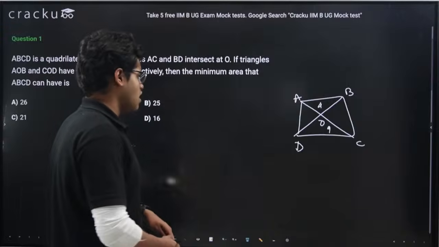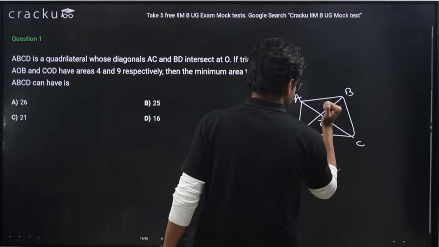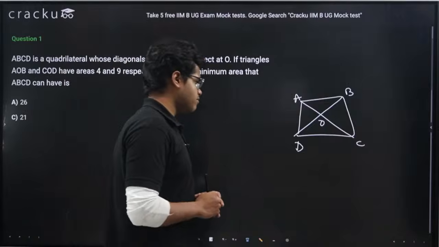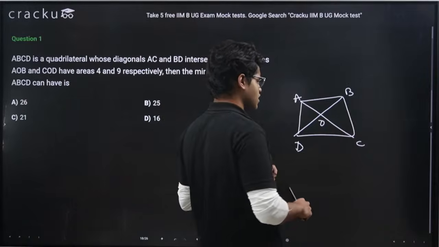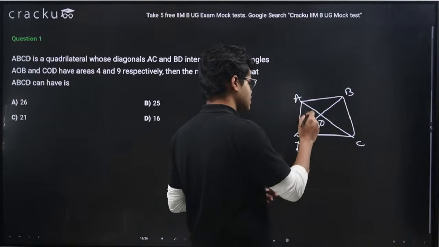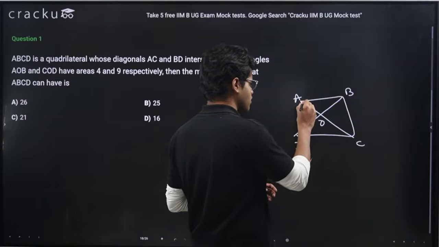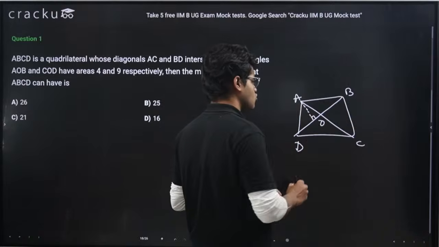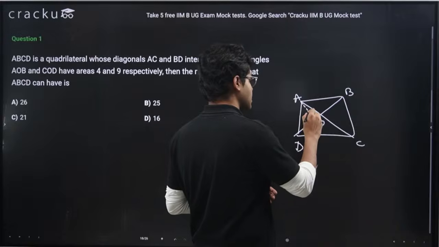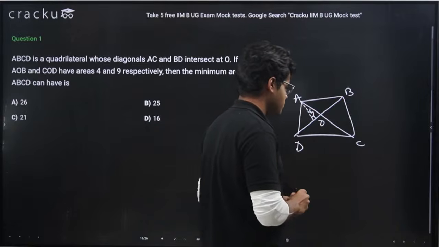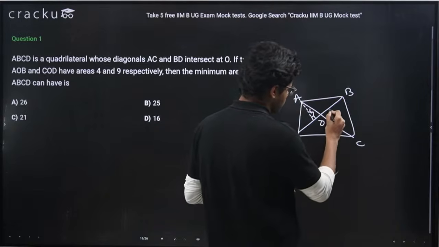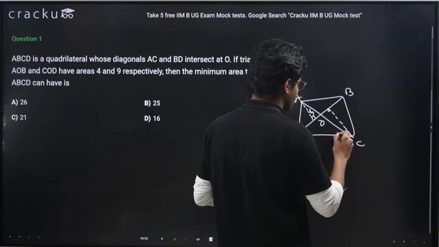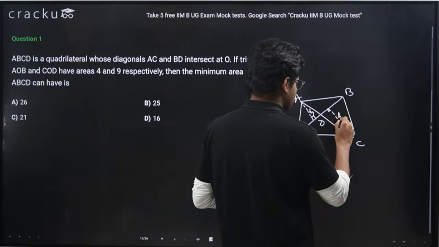Before starting this, let me discuss one thing. See, this is a triangle. Let us drop a perpendicular from point A to diagonal BD. Let's say the length of the perpendicular is H1. Similarly, let us drop a perpendicular from point C to the diagonal BD.